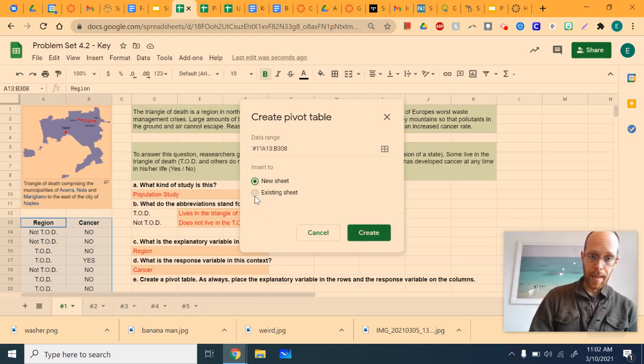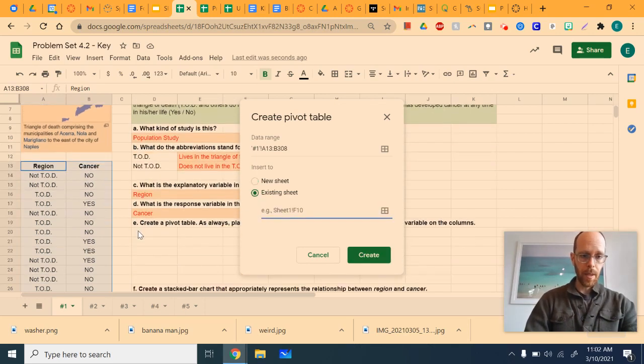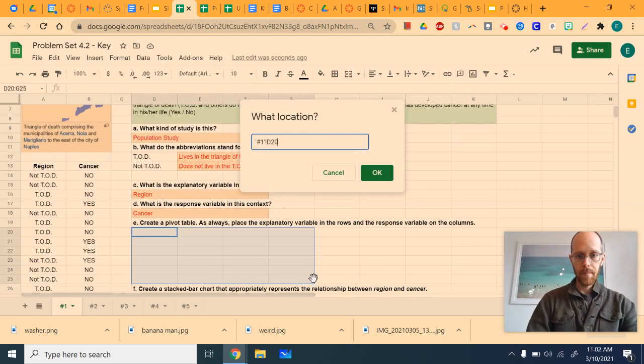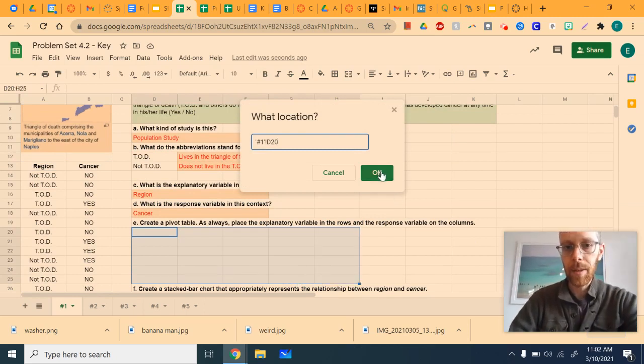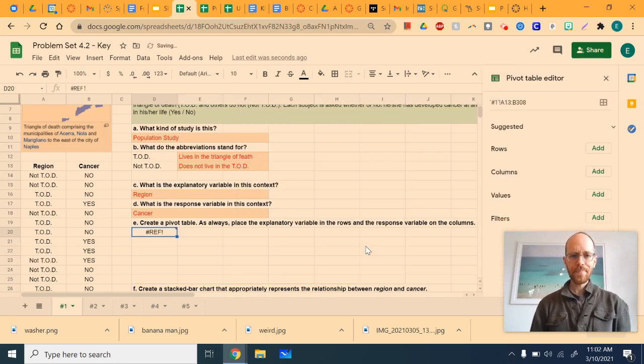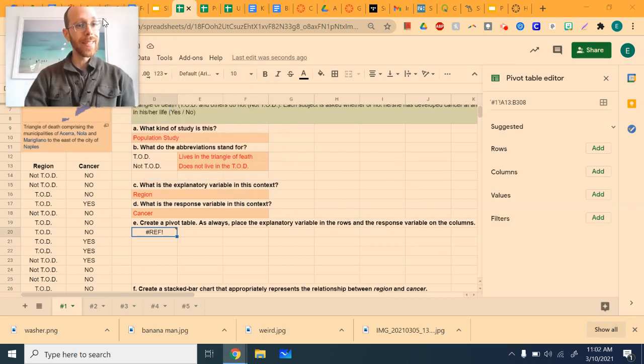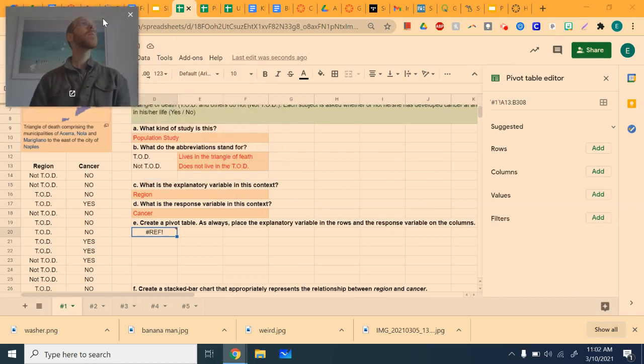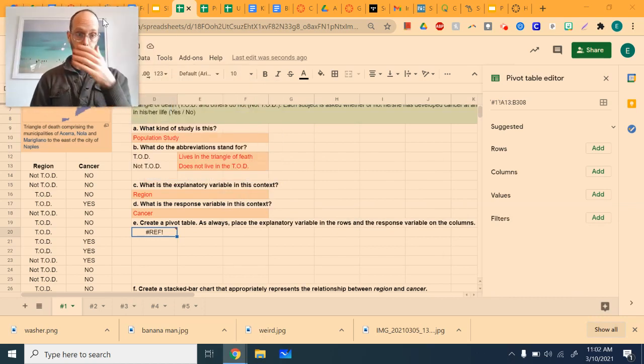I want to do it in an existing sheet, and I would like you to put it right here. So go ahead and get that set up and then hit OK. Now from here, what you do to create the pivot table is different than the other pivot tables that we have made this year. So listen carefully.